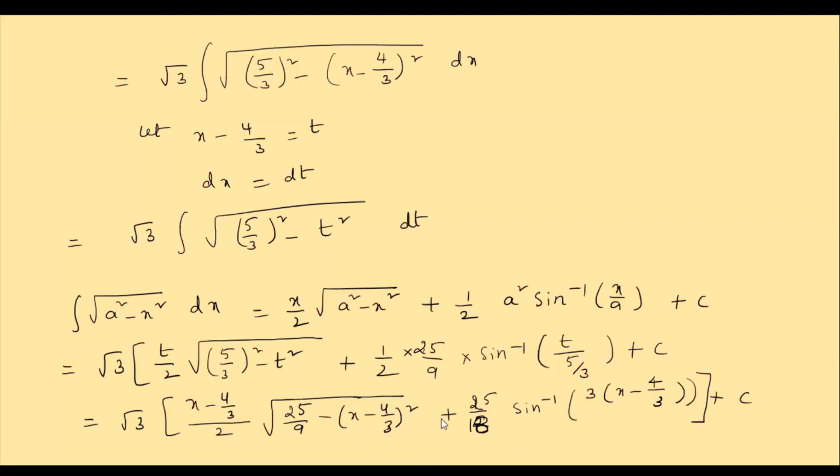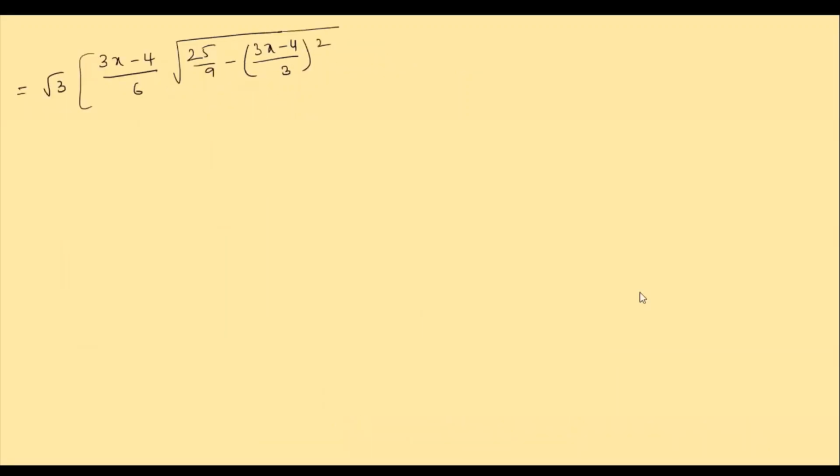Up to here we wrote plus 25 by 18 into sine inverse of 3x minus 4 by 5 plus c.